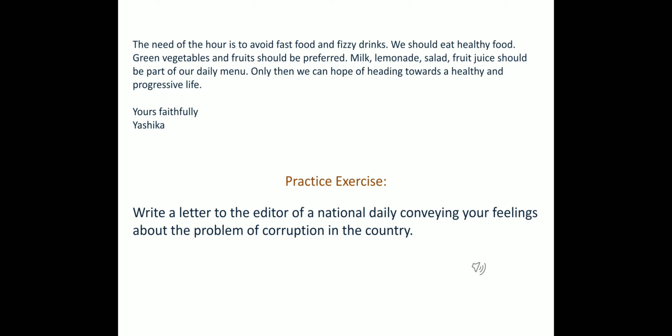Alright, after this, I am giving you one practice exercise which you can write on your own, and I will discuss what points should be covered in this letter. I will discuss these points tomorrow, but I am giving it to you for today so that you can write, you can think what points you should add, and then later on you can match with my letter, and then you can check where you are lacking. And if you feel that you are not able to judge whether your letter is right or not, you can send it to me. I will check that and I will suggest you.